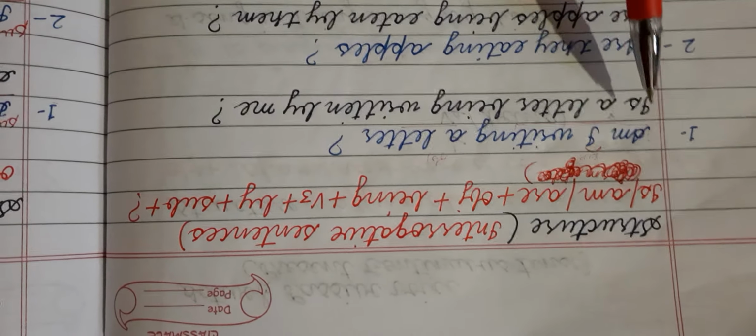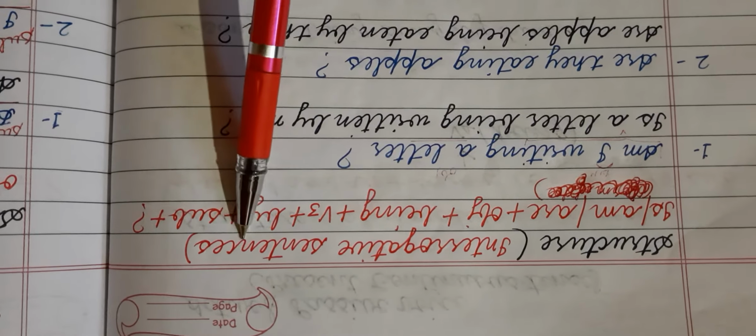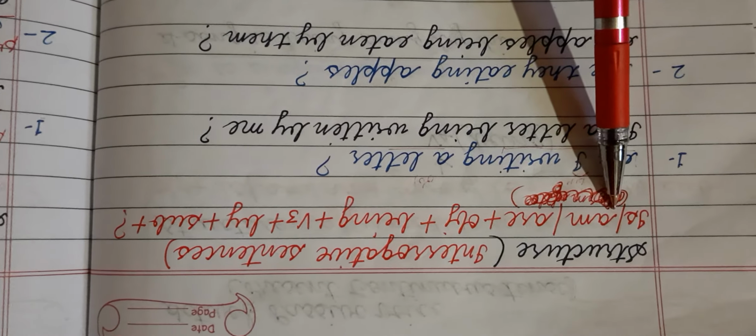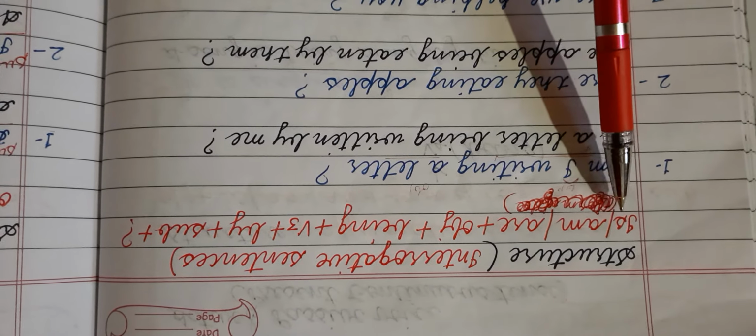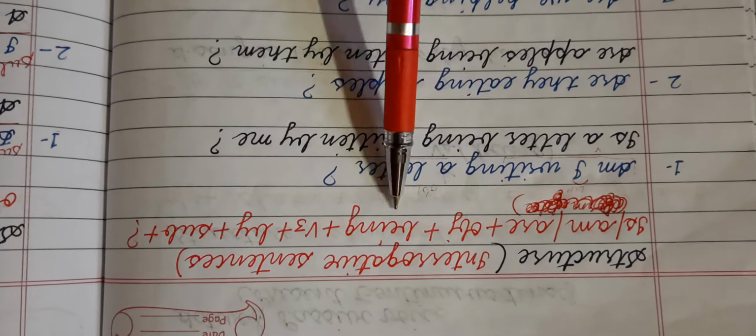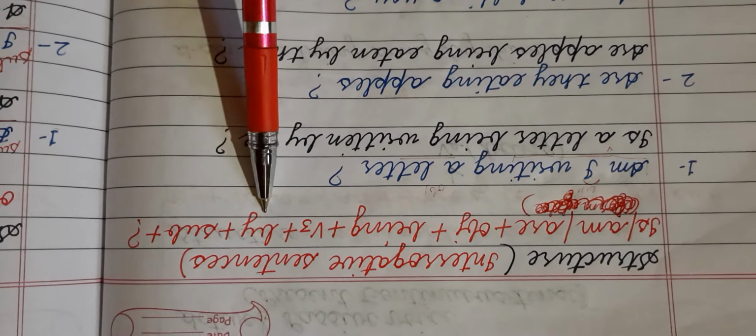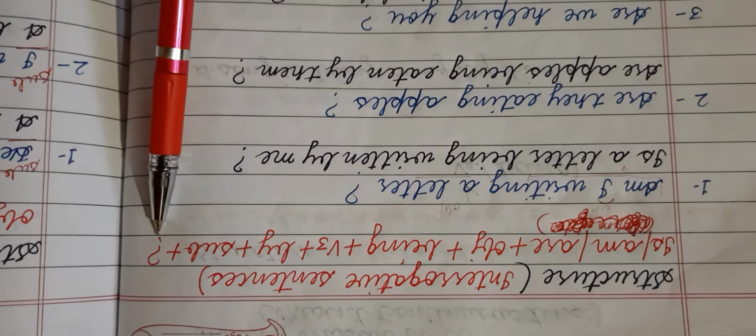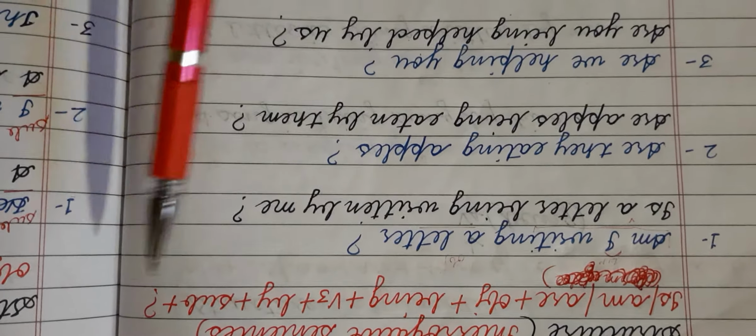Now let's understand the structure for interrogative sentences. First, for interrogative sentences we have to write down is, am, or are, then the object, then being, then the third form, after that by, then the subject, and at last we have to put down a question mark.